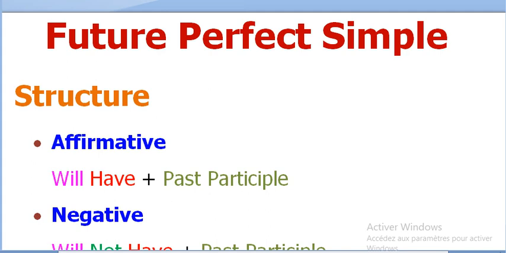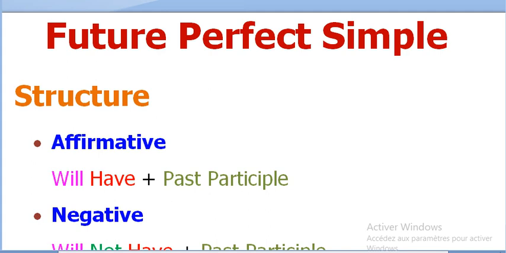Concerning the affirmative, we should have will plus have, then past participle. So will have do not change. You cannot write has. Will have, always, plus past participle.